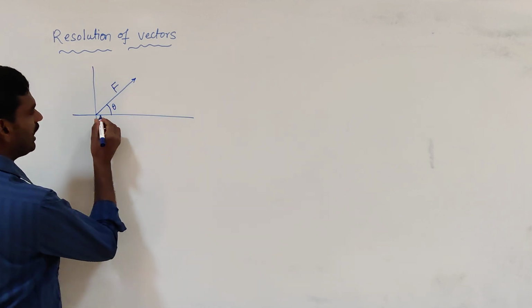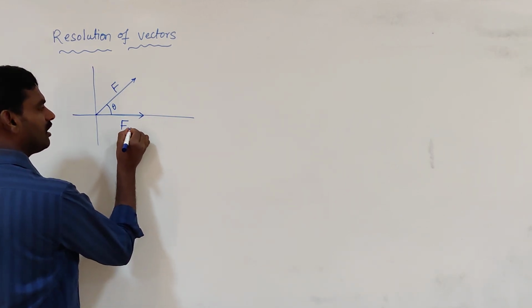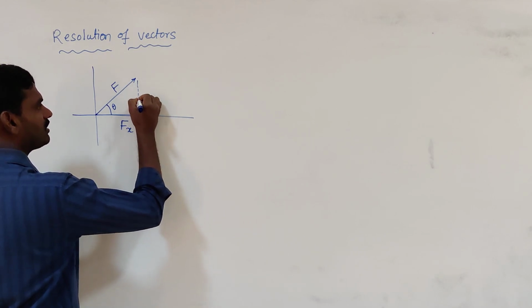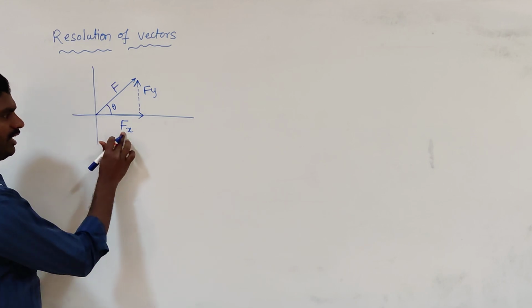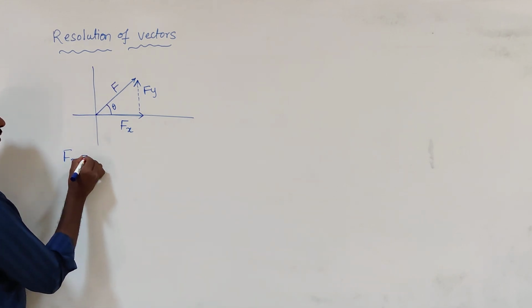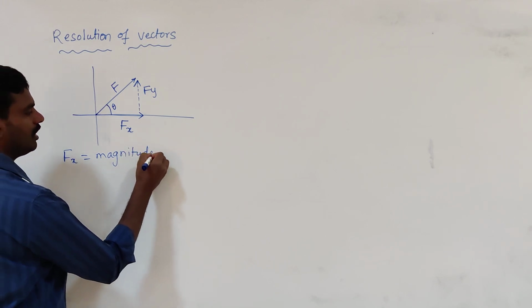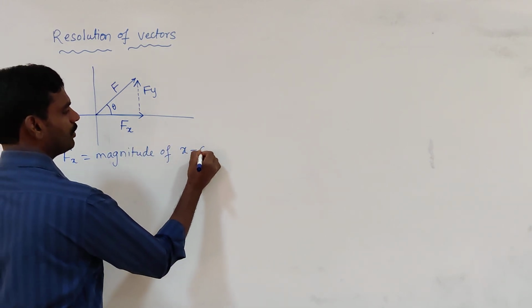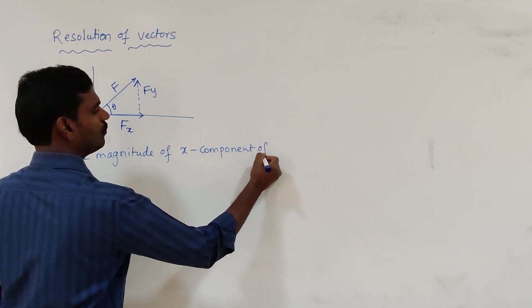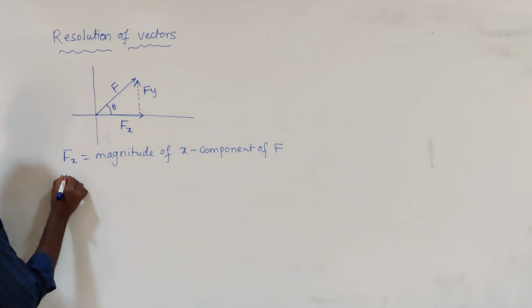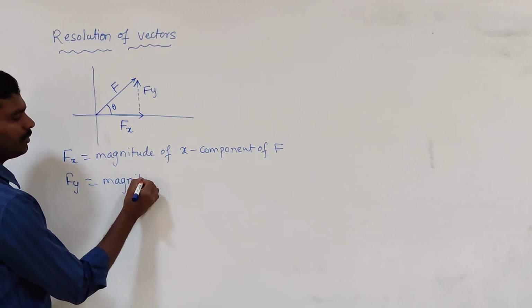So this force has two components. One is the x component Fx and another is the y component Fy. Fx is the magnitude of the x component of force, and Fy is the magnitude of the y component of force.